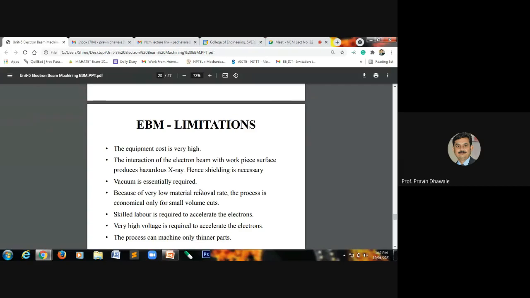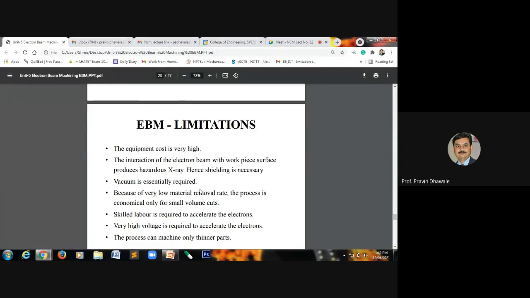Removal of a large amount of material will not be possible using this process, or it will be costly if you have to remove a large amount of material from the workpiece.